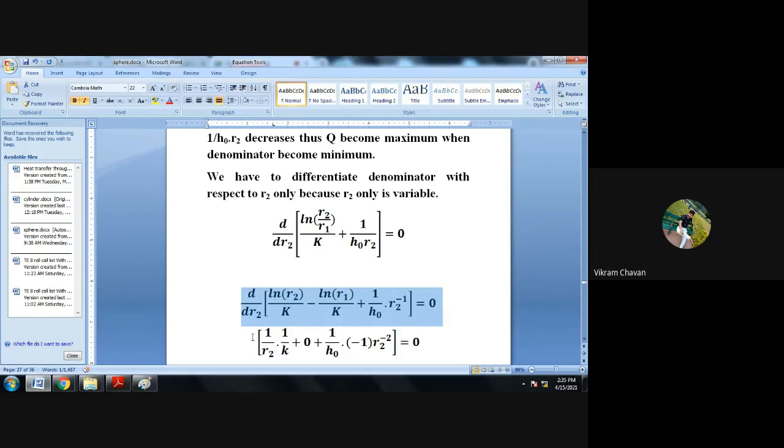So write down differentiation with respect to R2, d/dR2 of [ln of R2 divided by K minus ln of R1 divided by K plus 1 upon H naught, 1 upon H naught multiplied by R2 raised to minus 1]. Here I have taken the denominator side R2 to the numerator side because it will be helpful for me to differentiate it